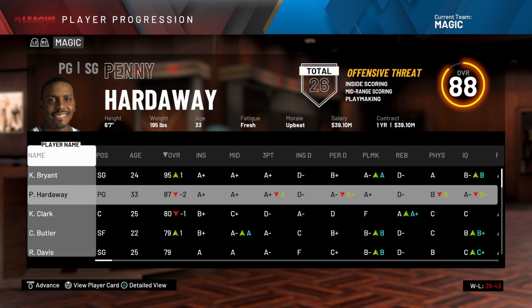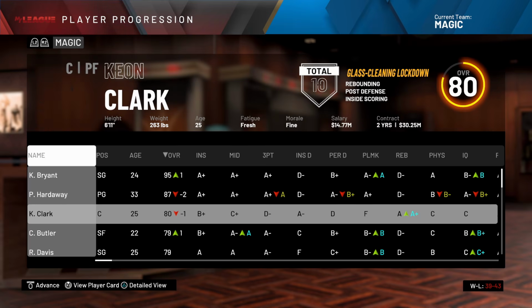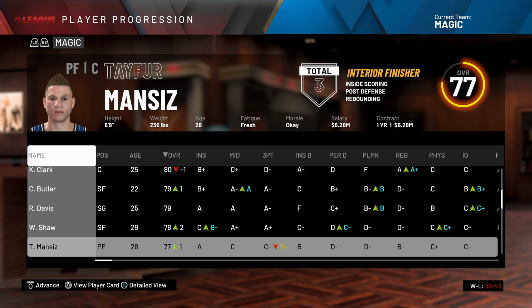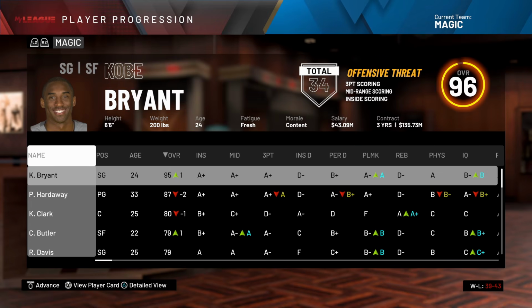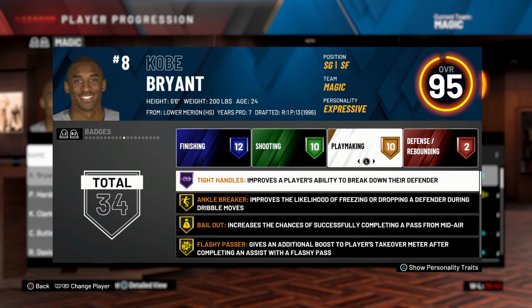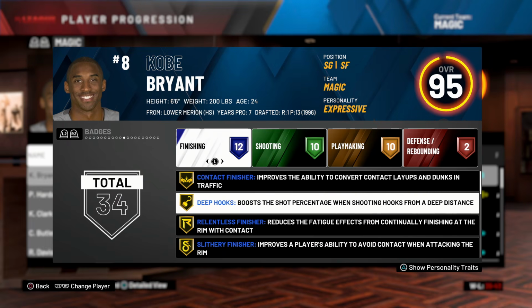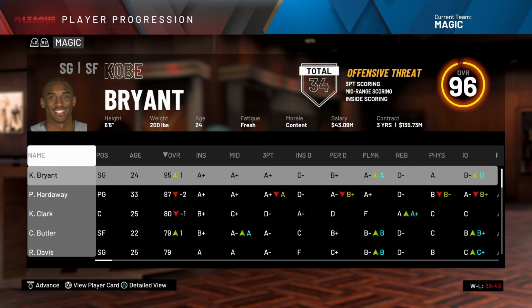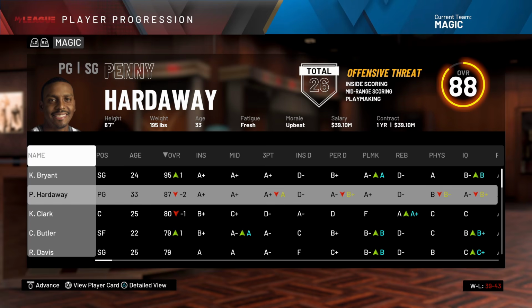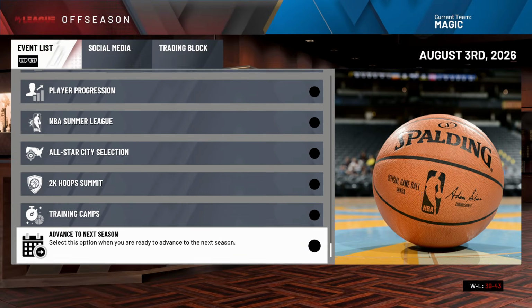Kobe's a 95 overall. Penny falls down to an 87. To be fair though, this team is definitely worse, but maybe they just were giving Kobe the bag that he wanted. And that was Hall of Fame tight handles, and everything else is still improving as you would expect. Gold deep hooks. If he did all this next to Jason Kidd, then what is he going to do next to an aging Penny Hardaway? Well, I guess we'll find out in like 12 seconds.